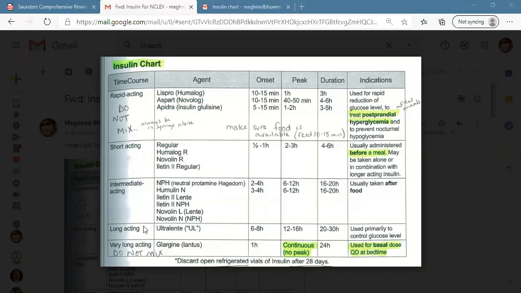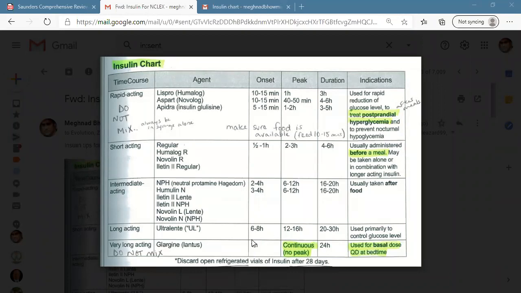And long-acting insulin, and some books categorize it as very long-acting. Usually the very long-acting like glargine is not mixed with others. Glargine, or long-acting Ultralente, basically we give once a day, right? Onset of action is 1 hour. So after giving this medicine, it can start after 1 hour, and there is no peak because this medication can work all day long, right?